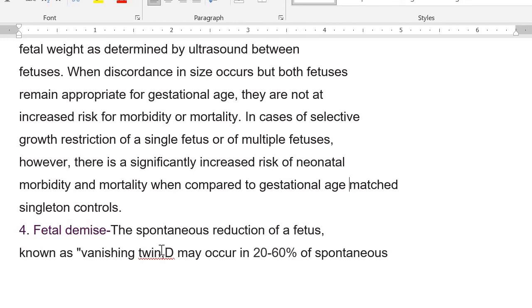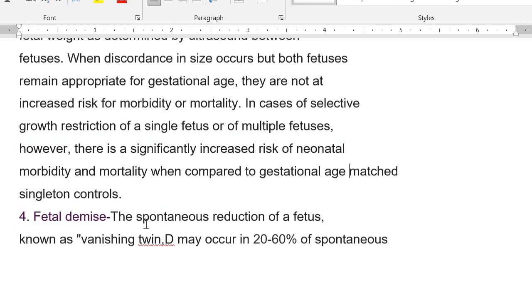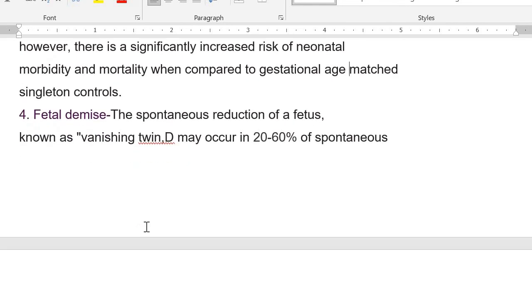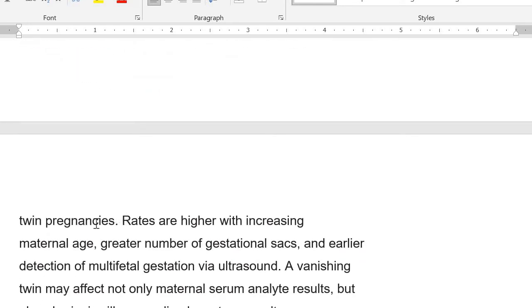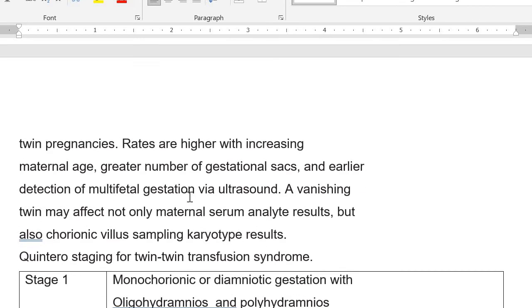Fetal demise, the spontaneous kind, where we did nothing. What happened? You visualized two twins, but then one died. The spontaneous reduction of a fetus, known as vanishing twin, may occur in 20 to 60% of spontaneous twin pregnancies. Rates are higher with increasing maternal age, a greater number of gestational sacs, and earlier detection of multifetal gestation via ultrasound.